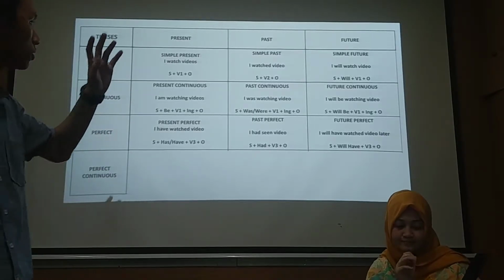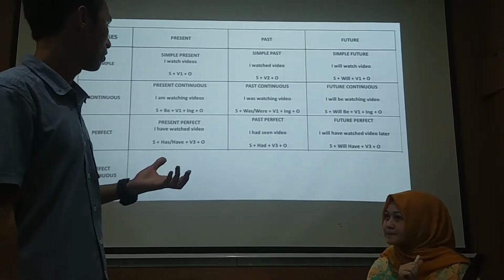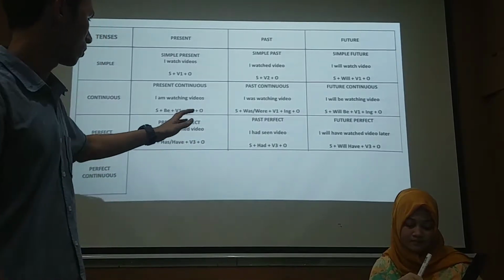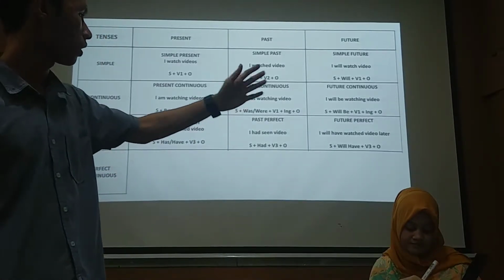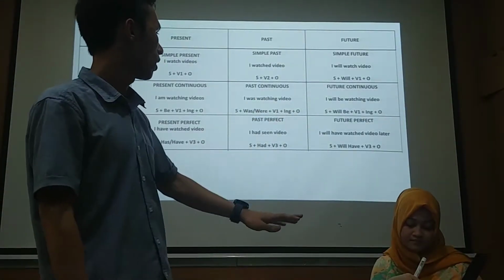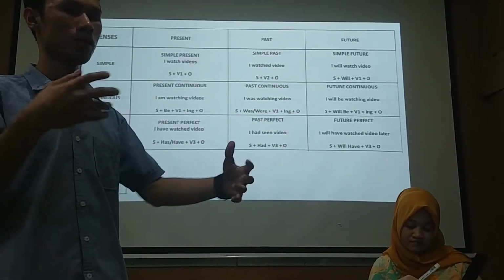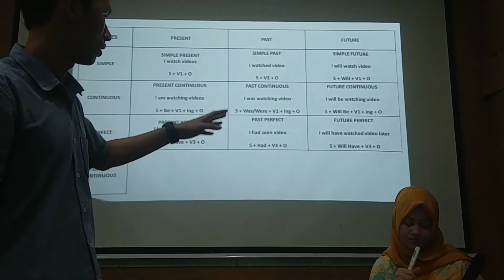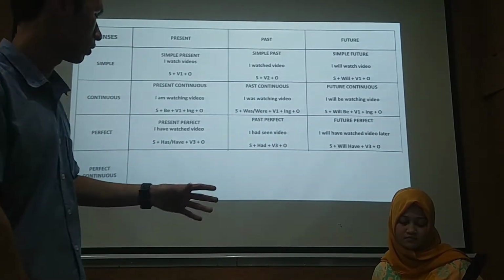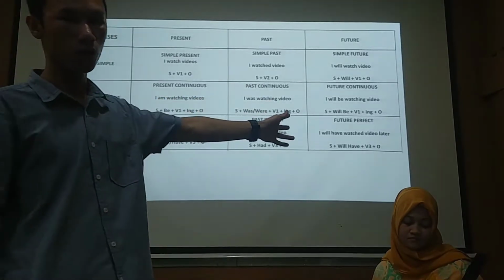And then continues to past perfect. Here the example is I had seen video. So the key point is had and verb 3. The formula is subject, had, verb 3, and object. It's simple. And then the last, future perfect: I will have watched video later. You just put the time at the tail. The formula is subject, will have, verb 3, and object. Simple. Don't forget the key is has, have, had, and will have.